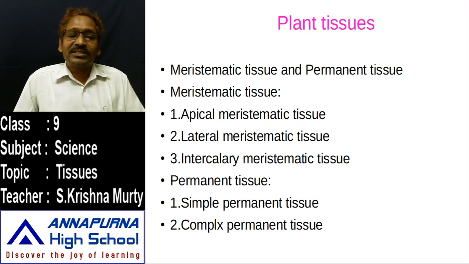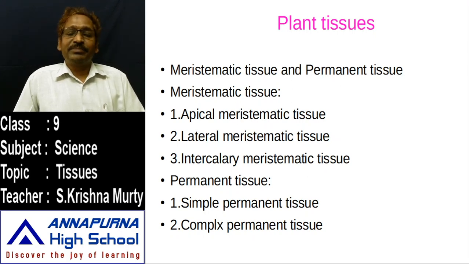And after the end of their lifespan, the apical meristematic tissue, lateral meristematic tissue, and intercalary meristematic tissue will turn into permanent tissues. The permanent tissues are derived from the meristematic tissue, so the meristematic tissues are the parental tissues of permanent tissues.